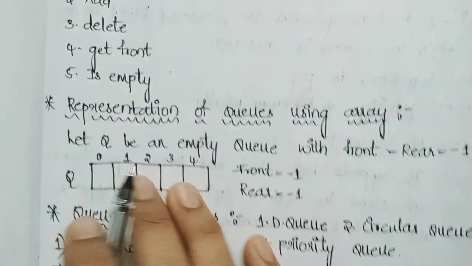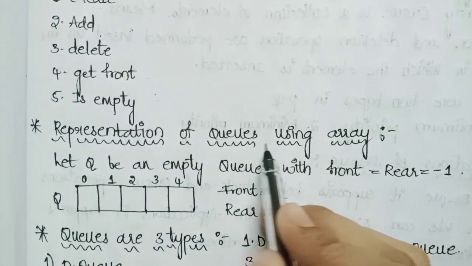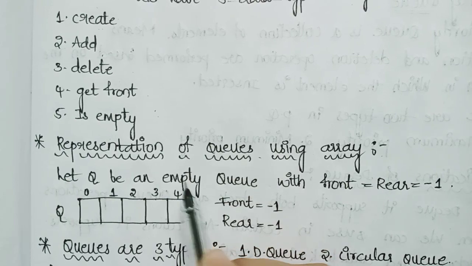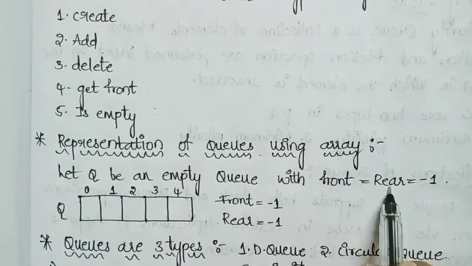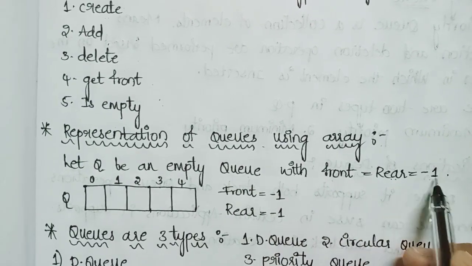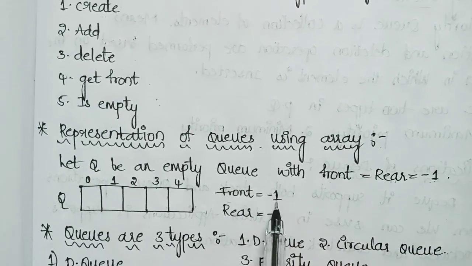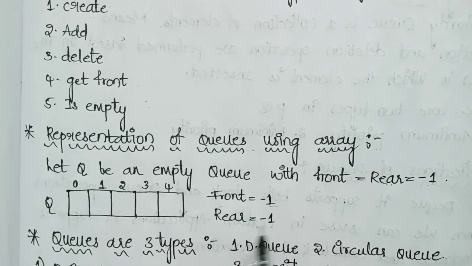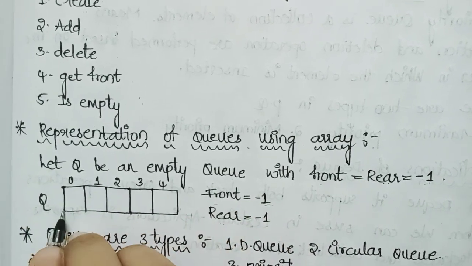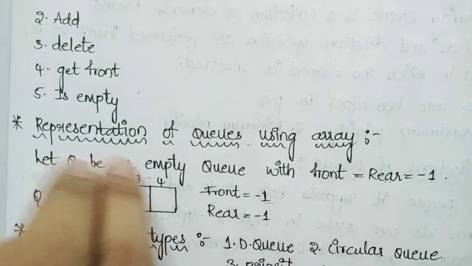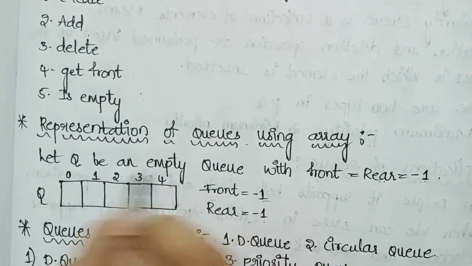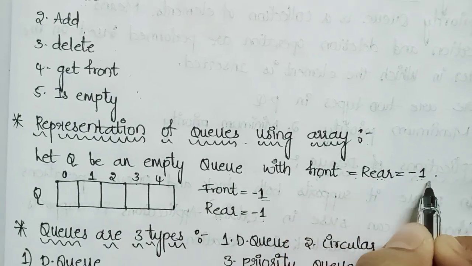Now coming to representation of queue using array. Let queue be an empty queue with front equal to rear equal to -1. This is the structure of front equal to -1, rear equal to -1. Why are we taking this? That is nothing but when we take one array, there is nothing in it. Insertion or deletion are not done here. That is called front and rear equal to -1.